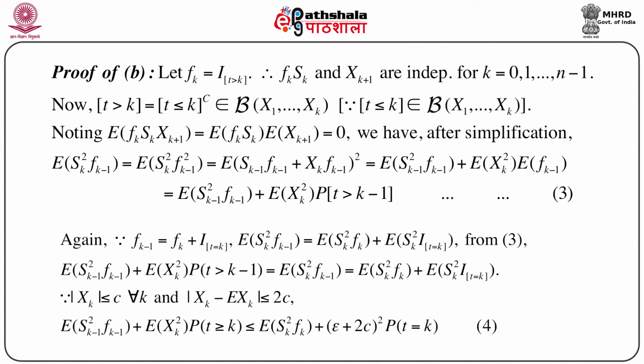So, putting this condition in and after a little bit of simplification, we can write the expectation of S_{k-1}^2 F_{k-1} plus, that means the right hand side in the above equation, plus the expectation of S_k^2 times the probability T greater than or equal to k is less than or equal to the expectation of S_k^2 F_k plus, we put this condition, (epsilon plus 2c) whole square times the probability T equals k.